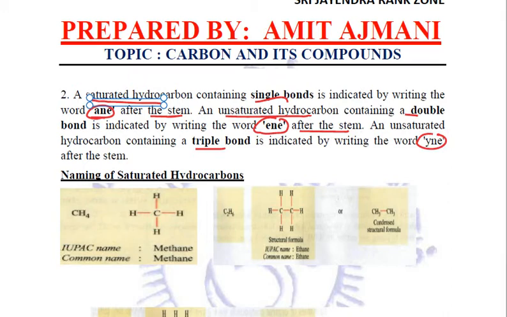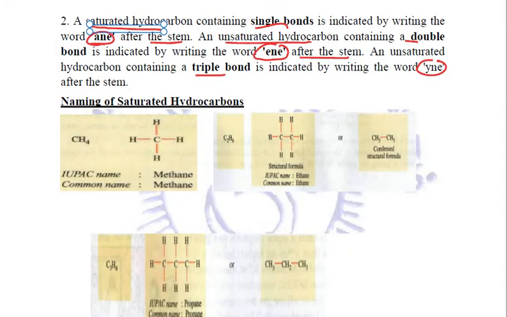For example, in alkanes, a one carbon atom alkane: one carbon atom means meth, and for alkane we write "ane". Similarly, a two carbon atom saturated compound: two carbon atoms means eth, again a single bond, that means it is an alkane, so we write "ane".